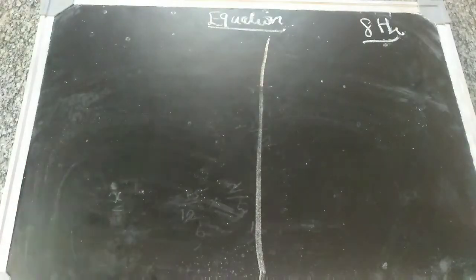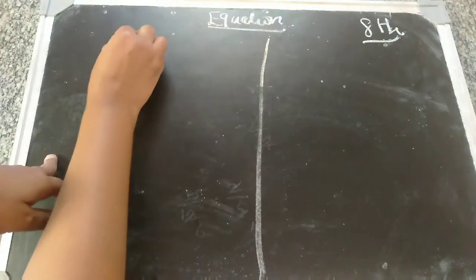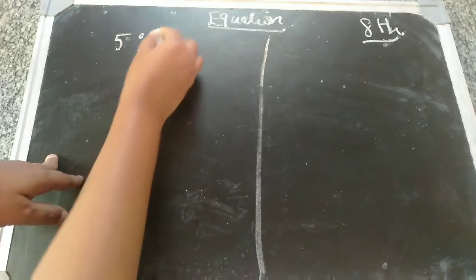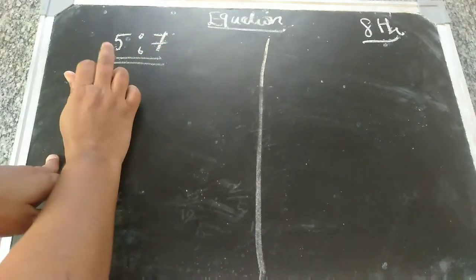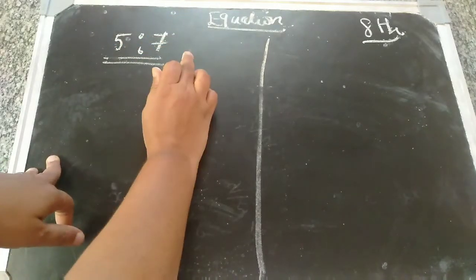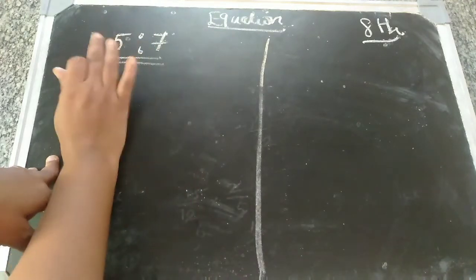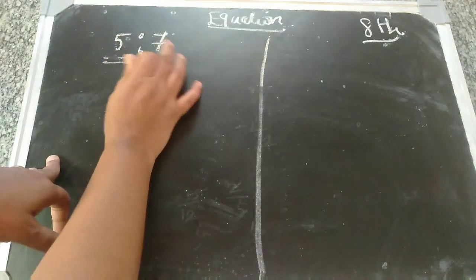Okay. So, two boys, the ages are given. That is 5:7. This ratio does not mean Rahul's age is 5 and Harun's age is 7. It means one common number is multiplied with these two.